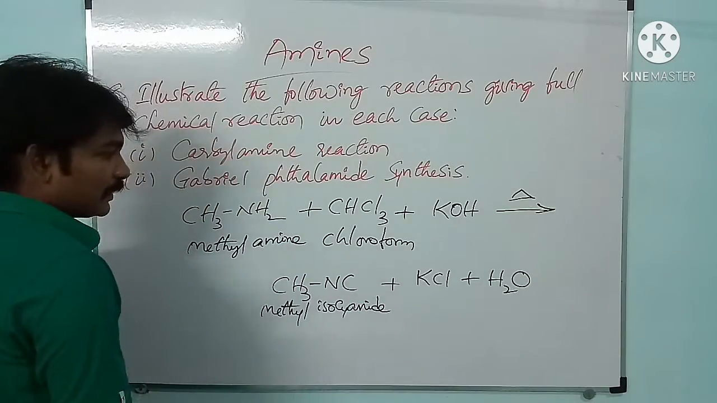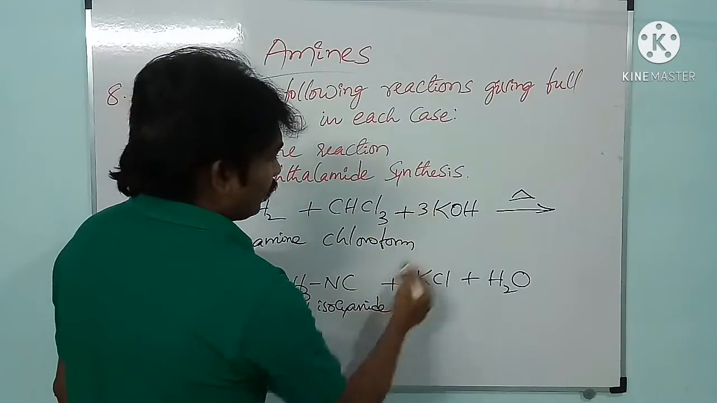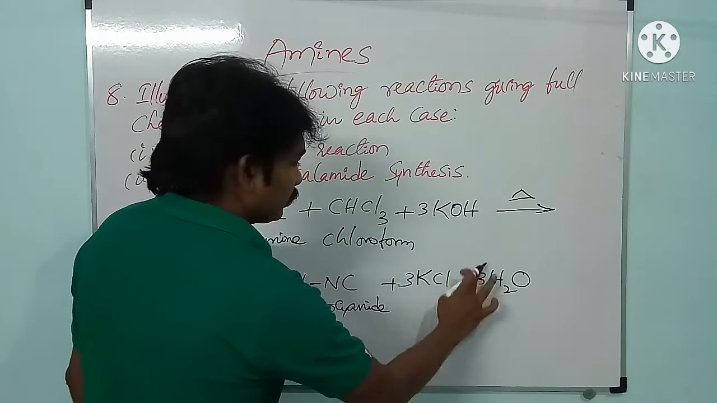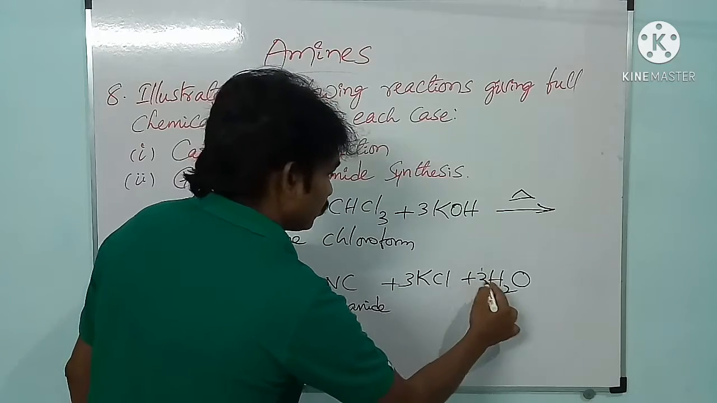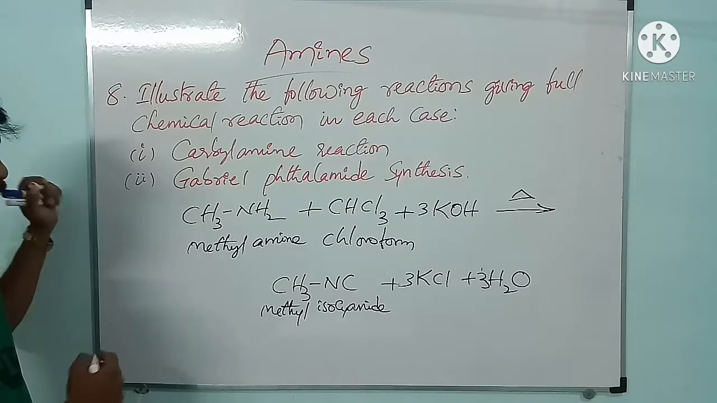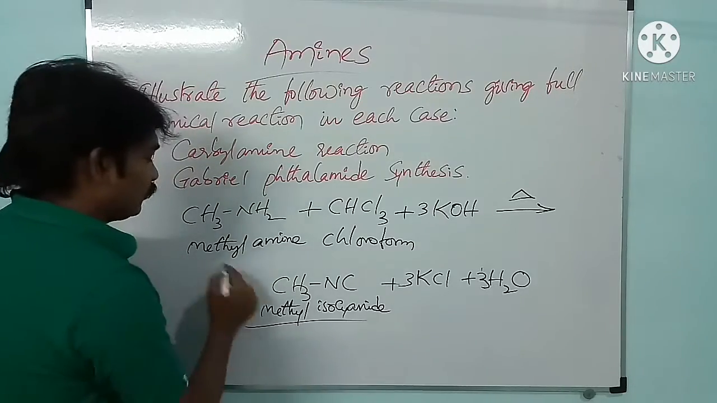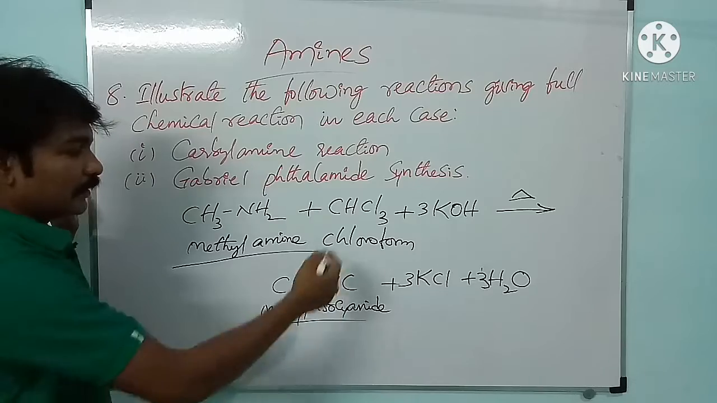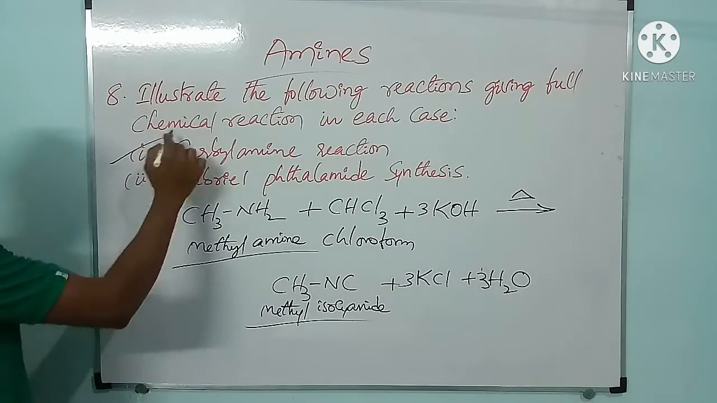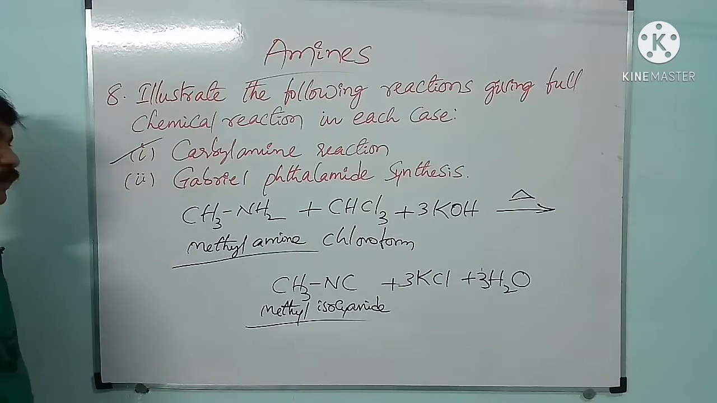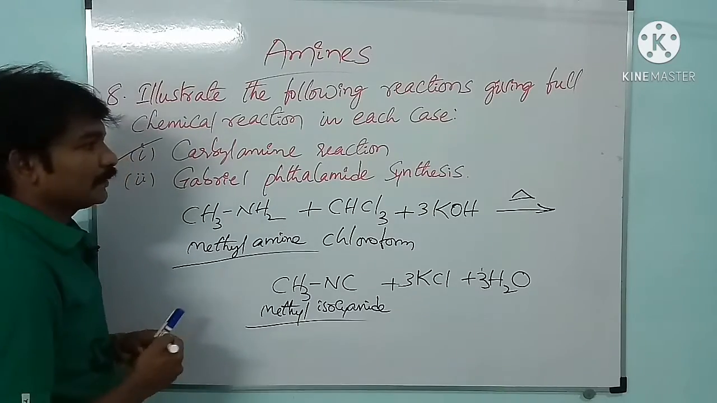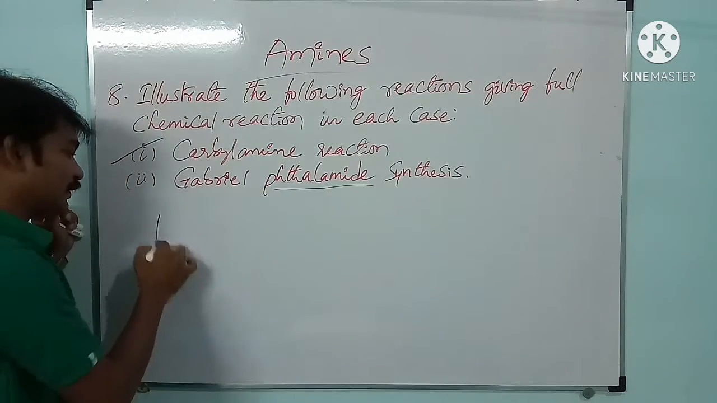Okay, if we balance the equation, we get three molecules of water. See here, preparation of methyl isocyanide from methylamine using chloroform and potassium hydroxide on heating is called the carbylamine reaction. Okay, please note down the carbylamine reaction. And the next one is Gabriel phthalimide synthesis. First we will take phthalimide.